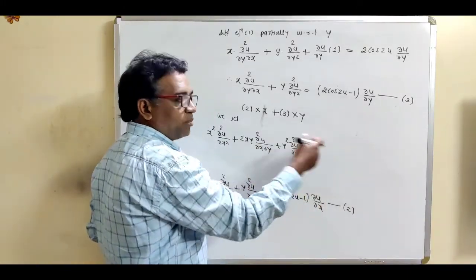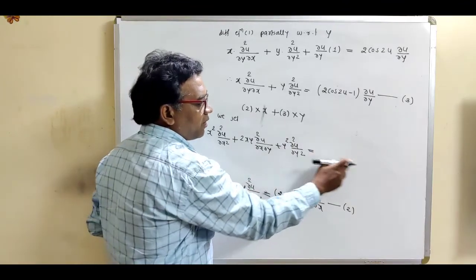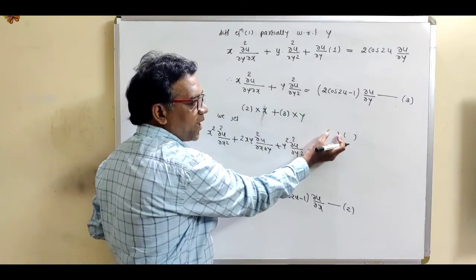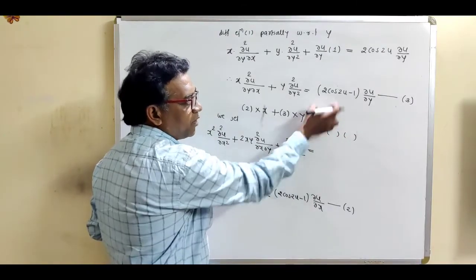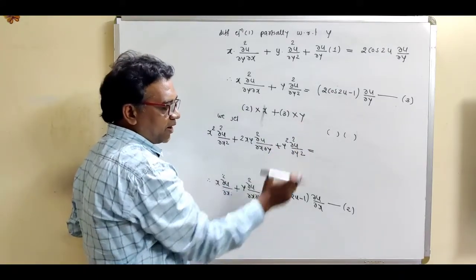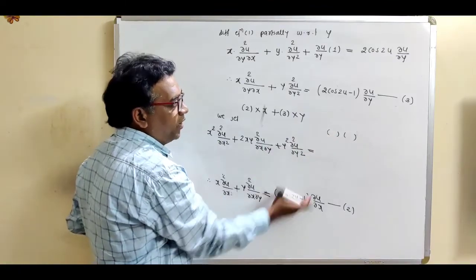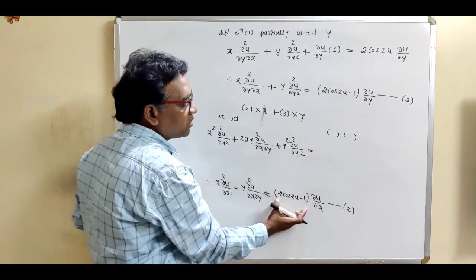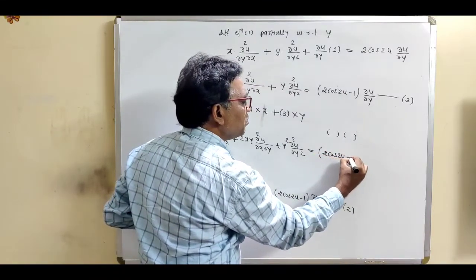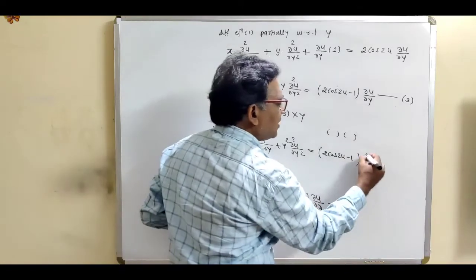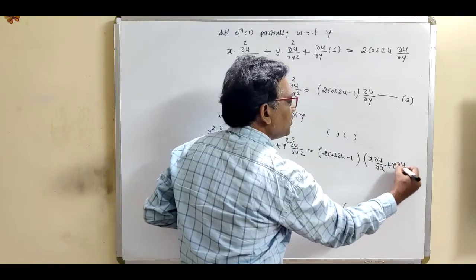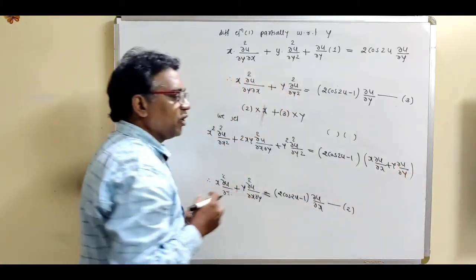now see what is the structure of this right hand side. This right hand side contains 2 brackets. What is the first bracket? First bracket contains the common term from equation 2 and 3. So what is the common term from equation 2 and 3? This is 2 cos 2u minus 1. And this second bracket contains the statement of Euler's theorem, x into del u by del x plus y into del u by del y.